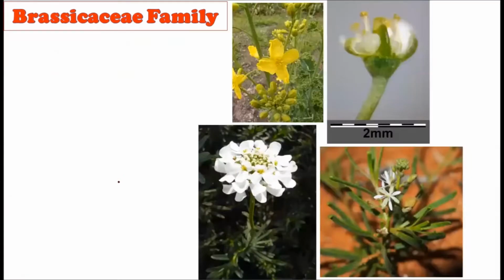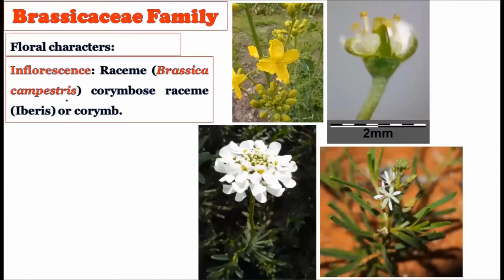Now let us consider the floral characters. Let us first consider the inflorescence. So raceme type of inflorescence can be seen in Brassica campestris. As you can see how the inflorescence is there, and the raceme type of inflorescence is there.